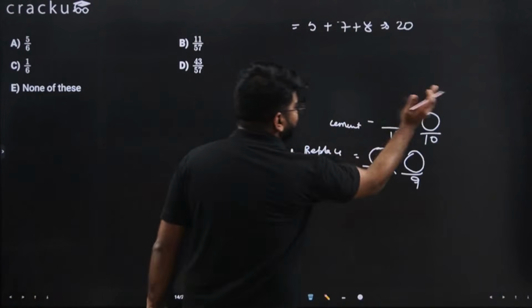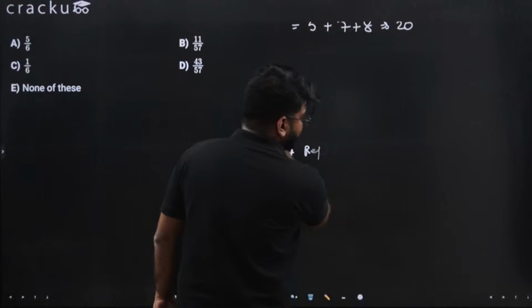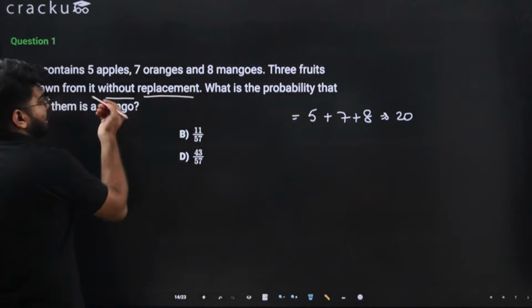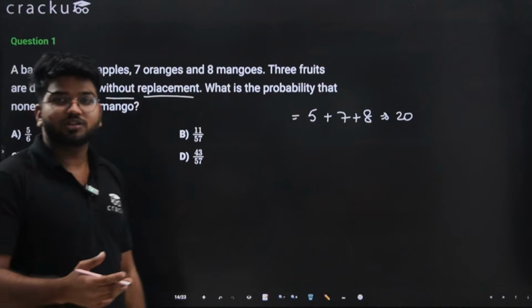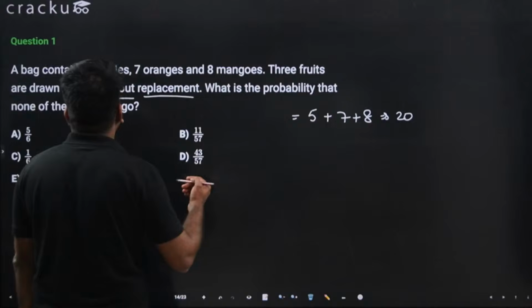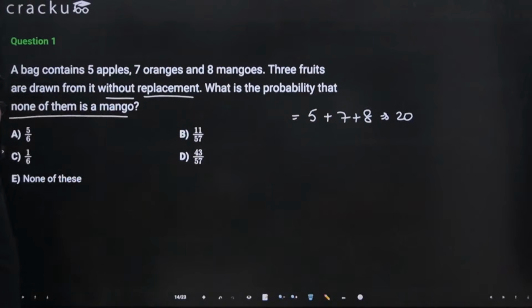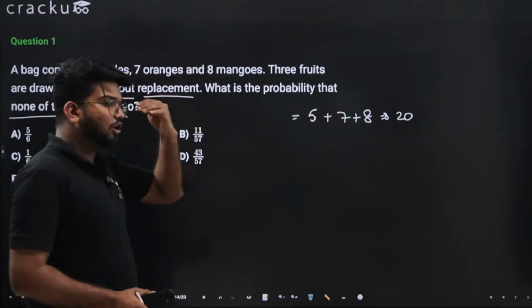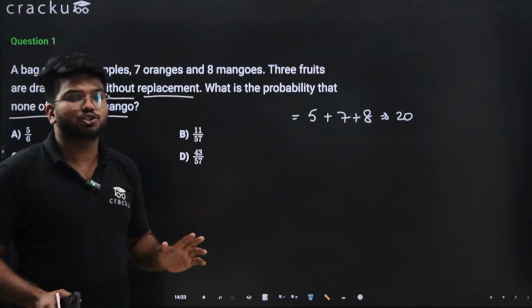In the question, we are given that the draw is done without replacement. So 3 fruits are taken out consecutively and not put back. What is the probability that none of them is a mango? Mango should not be there. It can be either of the other 2 options, but no mango.